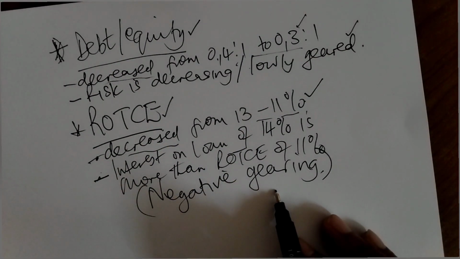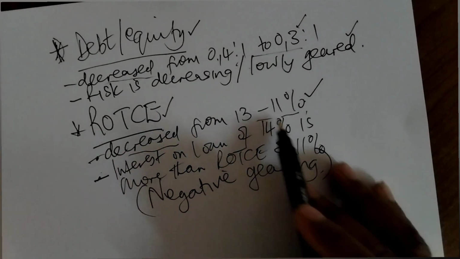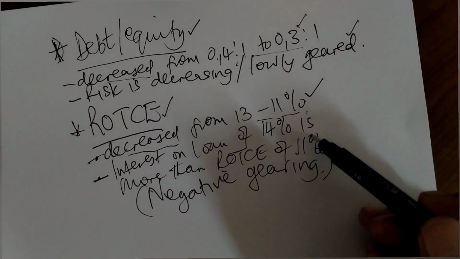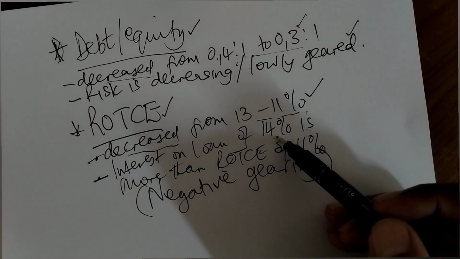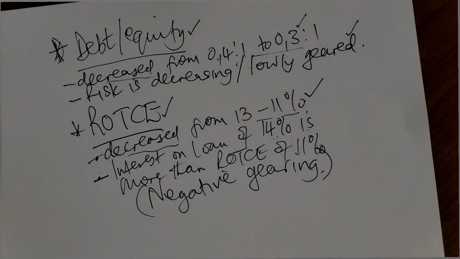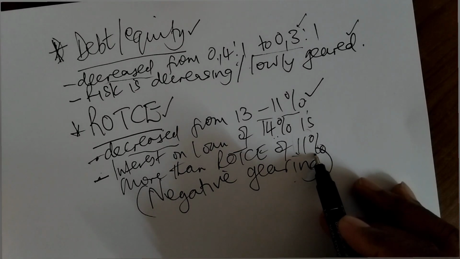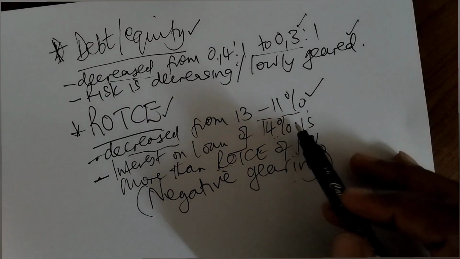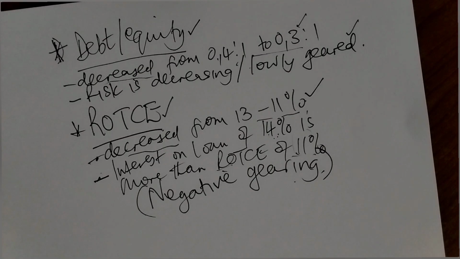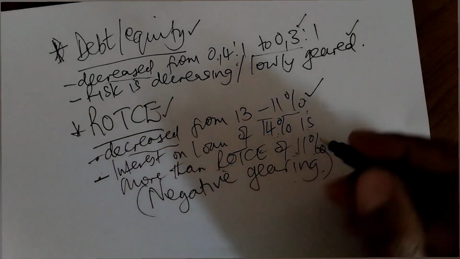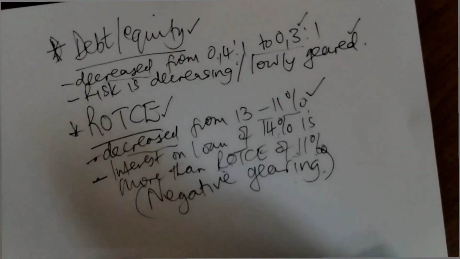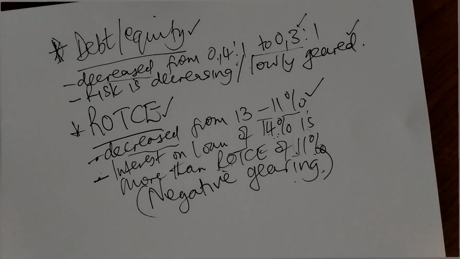But when you look at the gearing now, it means that whatever loan they are taking is going to be more expensive because they're going to be getting a return of 11%, yet paying interest on the loan of 14%. So the director who feels that the loan must be repaid is actually saying the correct thing, because the gearing here is negative. You are only receiving 11% as your return, yet you are paying 14% on that loan. So the loan is very expensive because it leaves you with a negative 3%. So yes, it is a good idea that the loan must be repaid.